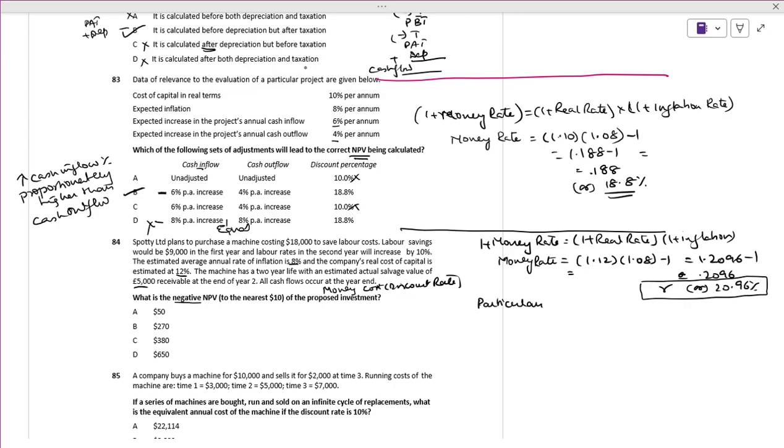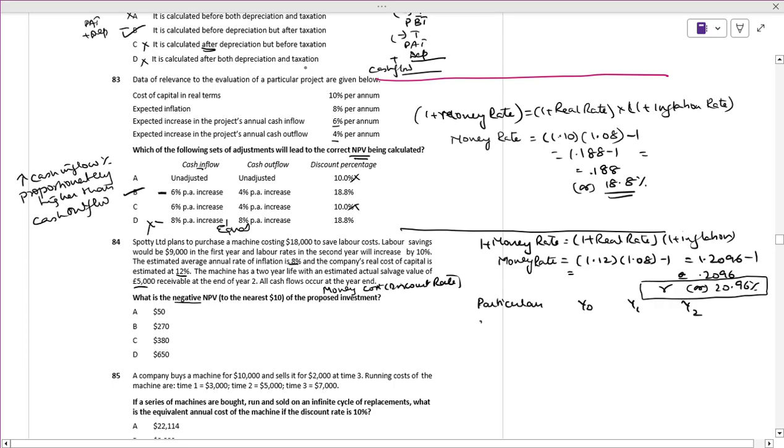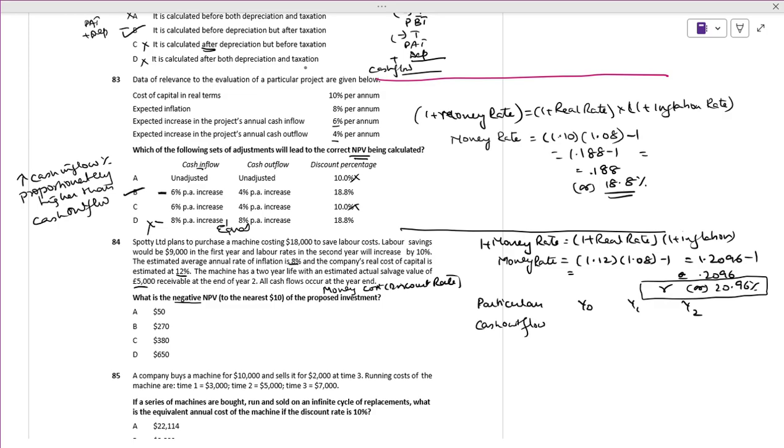Here we will take year 0, year 1, year 2. How much is the outlay? How much is the cash outflow? Cash outflow is 18,000. Next, how much is the cash inflow?